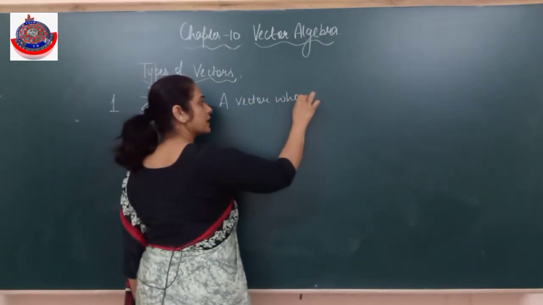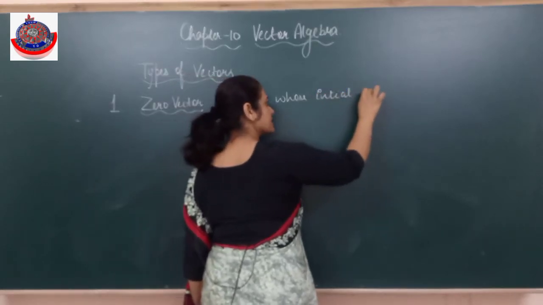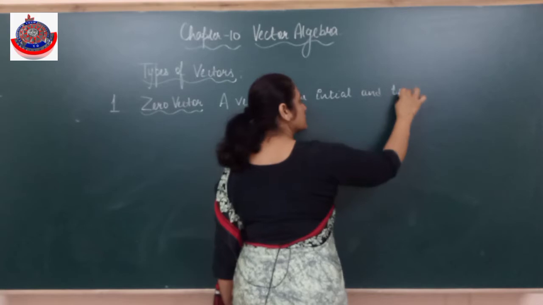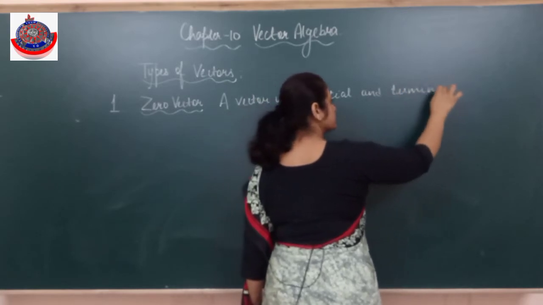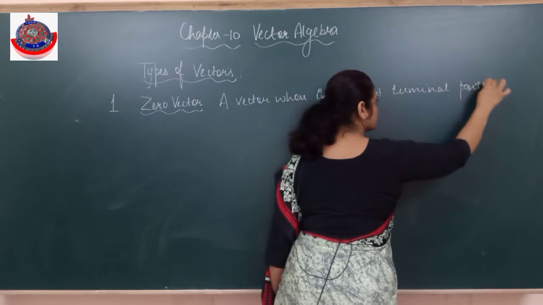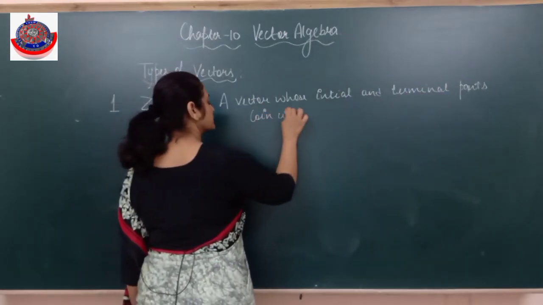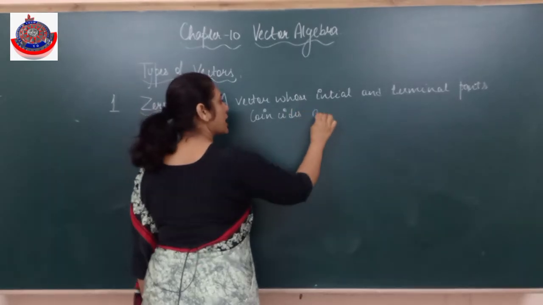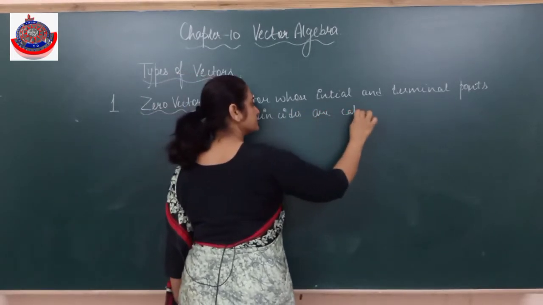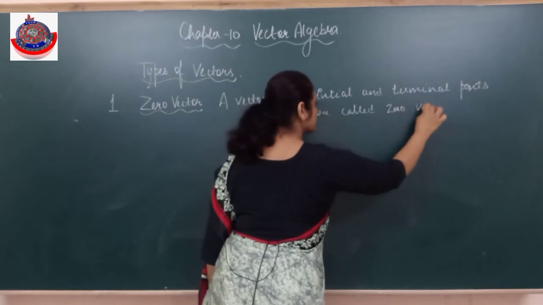Vectors whose initial and terminal points coincide are called zero or null vectors.